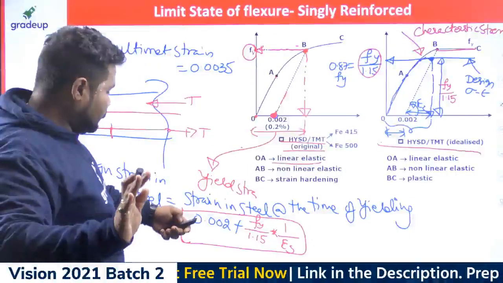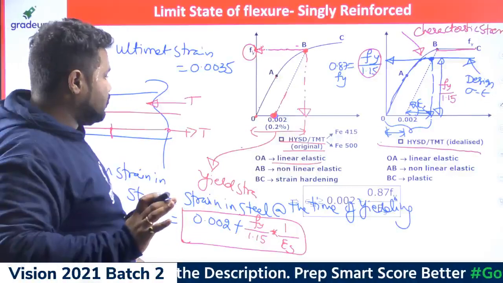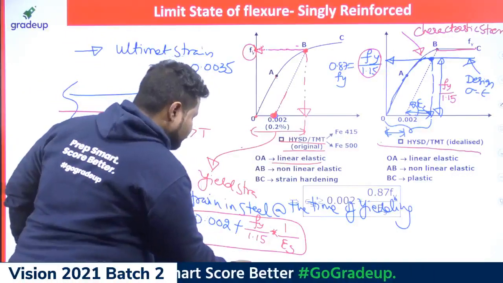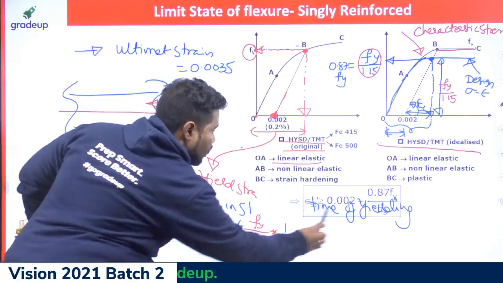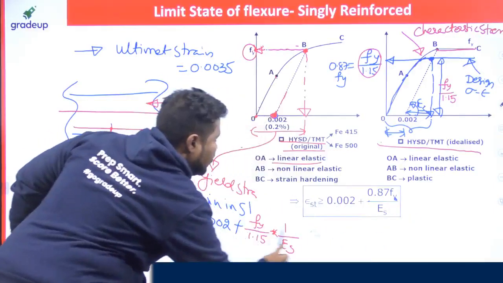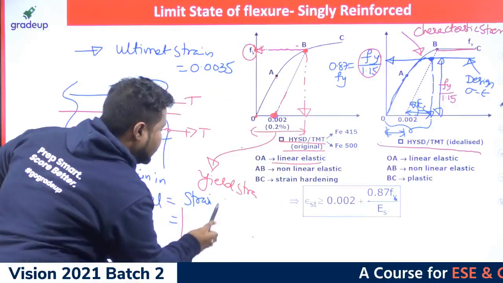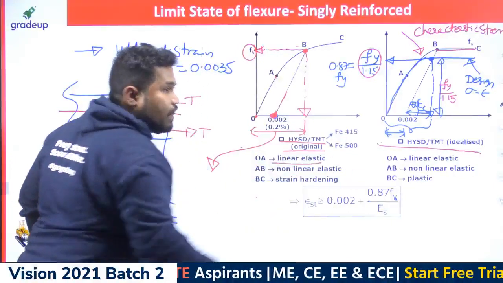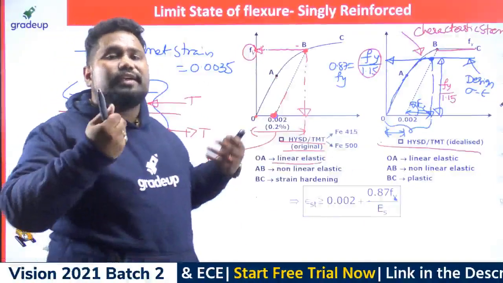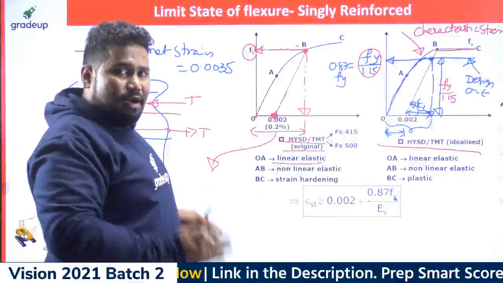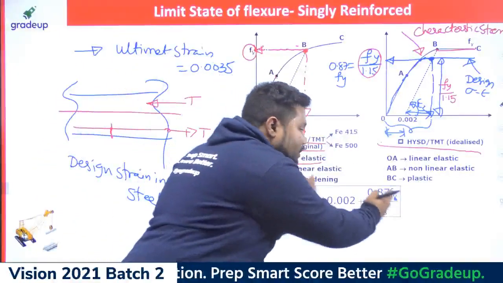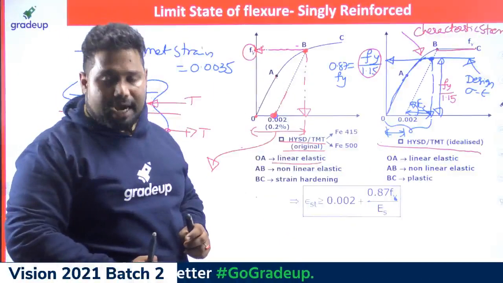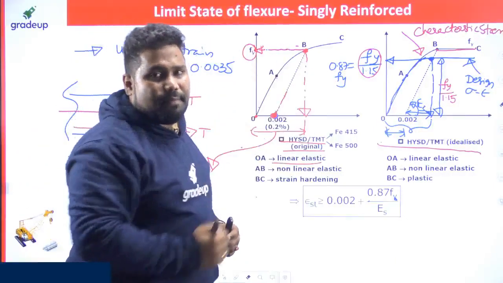Okay, let me move to the next one. So this is the minimum. This is the minimum stress in steel that is required. The stress in steel at the time of failure of any section should be more than this; then only you can understand it has reached the permissible stress.